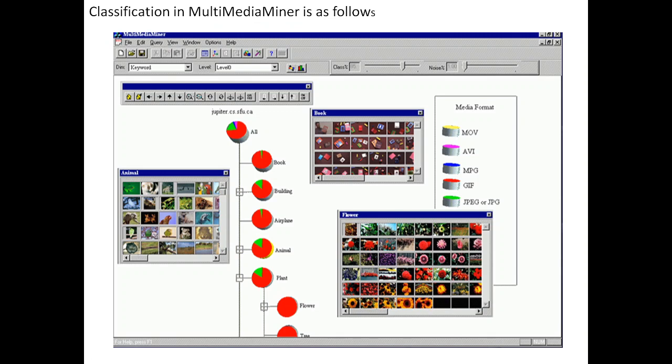Or you can also classify them into a number of classes. So in the animal class, you can see all the animals which can be represented in the classification. Or in the book class, we have a number of books that we can mine. And flowers, we can have different flowers that can be mined. And we can also mine using the media format, that is either in the form of MOV, AVI, MPG, GIF or JPG. So in the different formats also we can mine the data of that particular image.